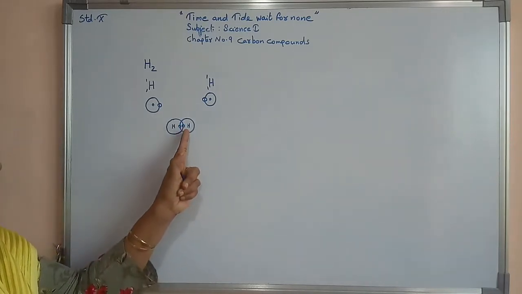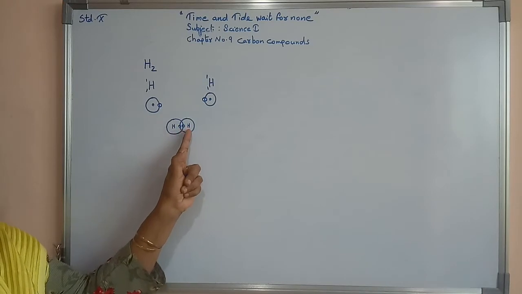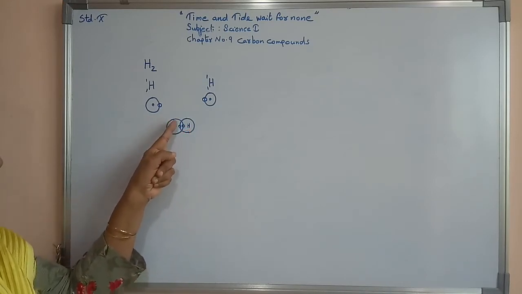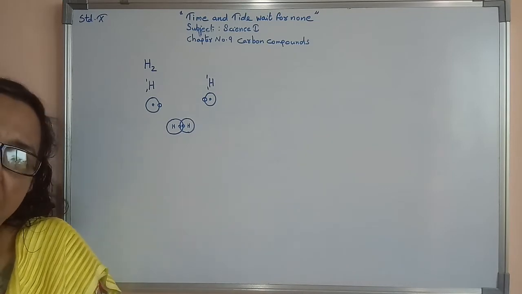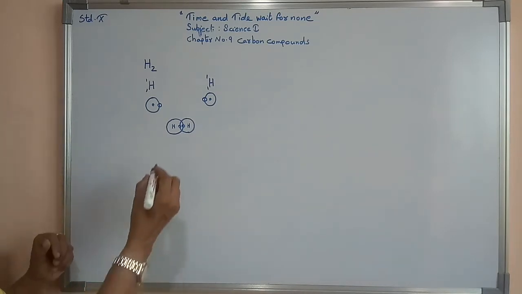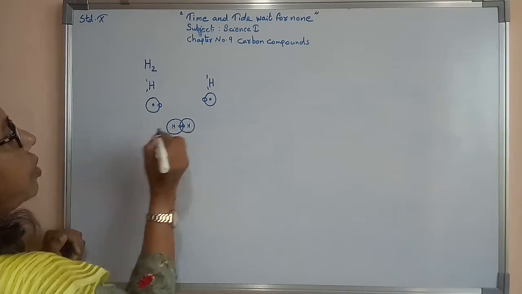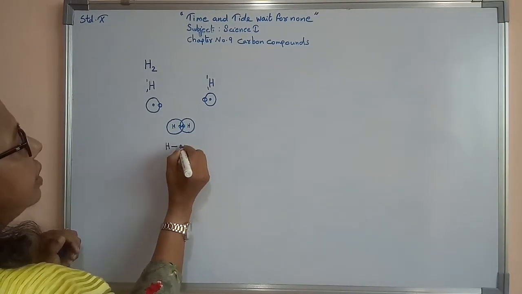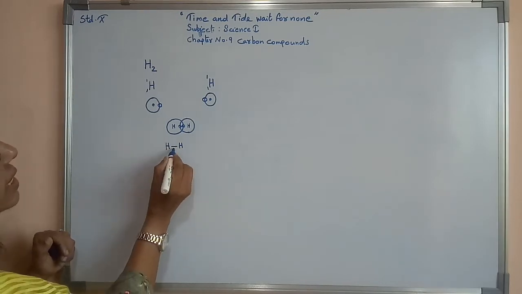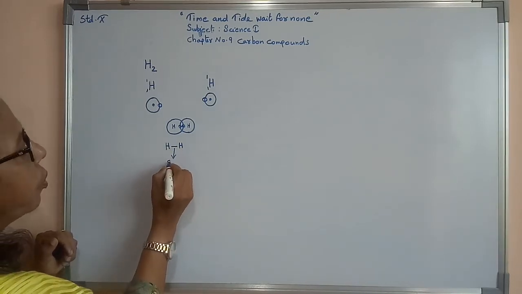So each hydrogen is having a duplet condition by sharing 1 electron. This is known as single bond formation. Hydrogen bonded with other hydrogen is known as a single bond.